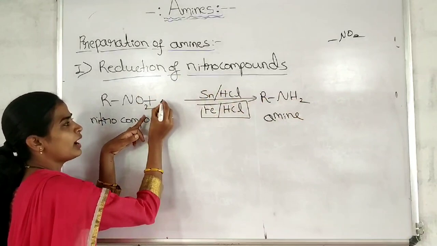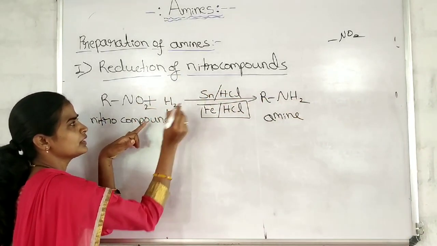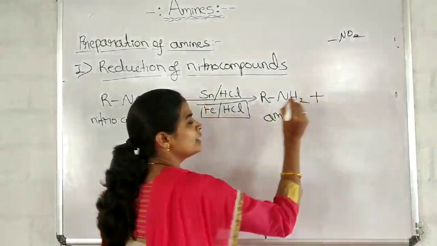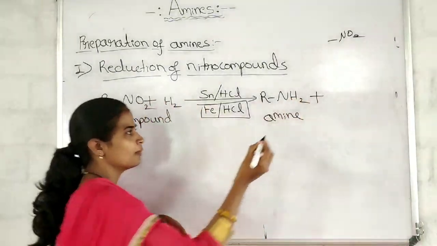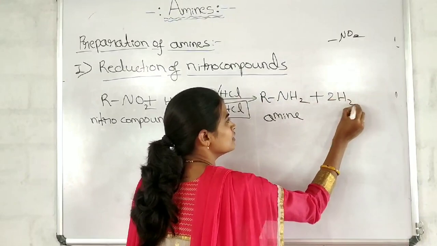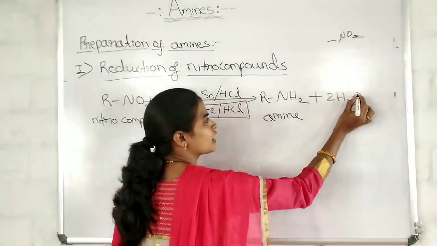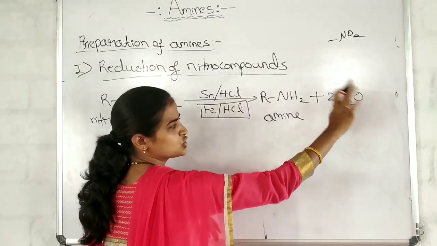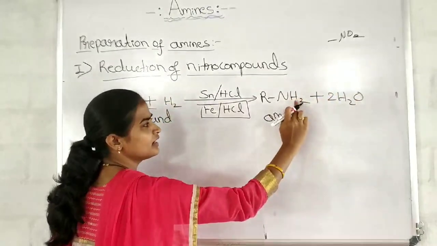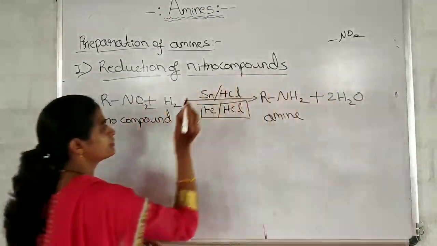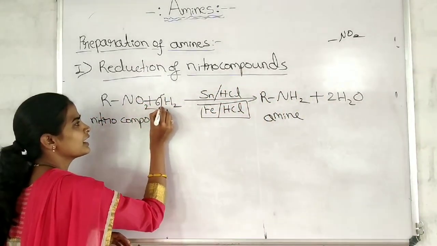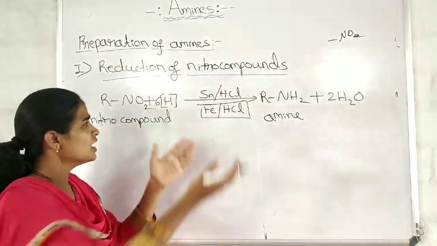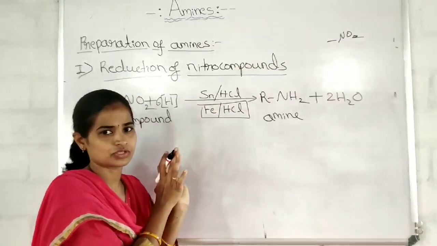This O2 is coming out, and it will combine with hydrogens to form 2 water molecules, 2H2O. How many H's are there? 2 plus 4, therefore 6H. Reduction is nothing but addition of hydrogen.